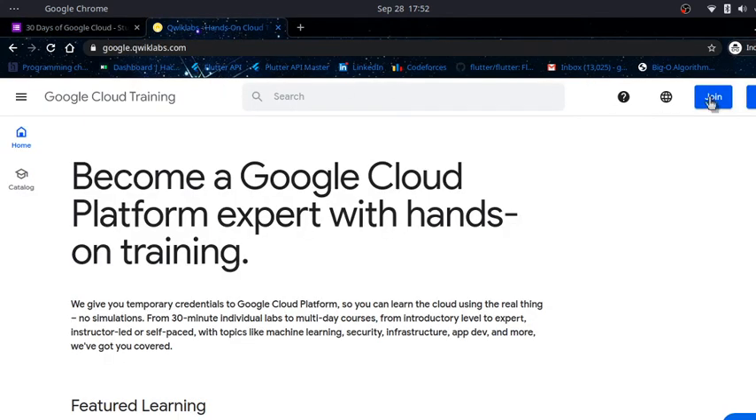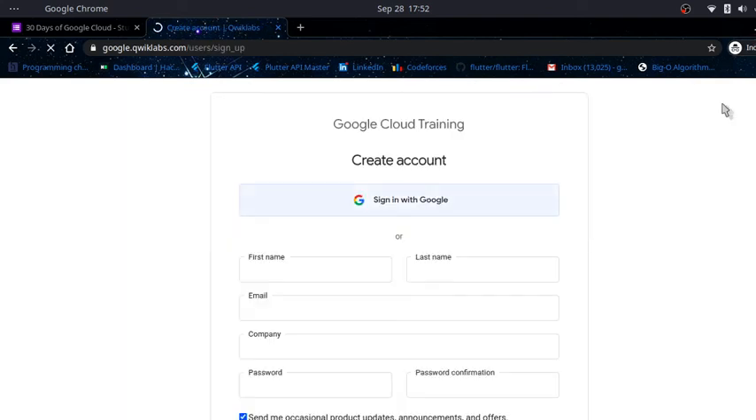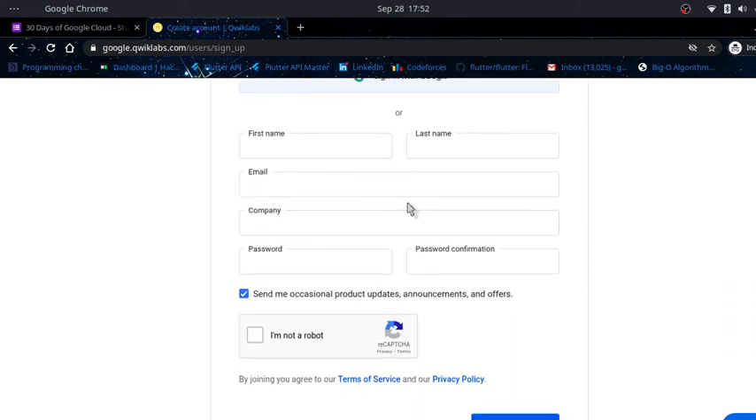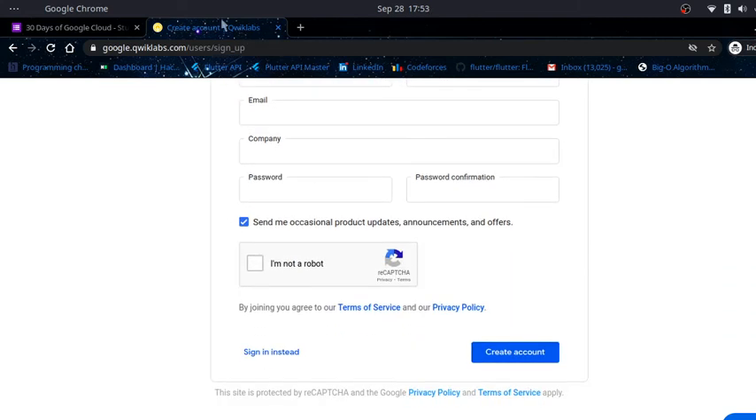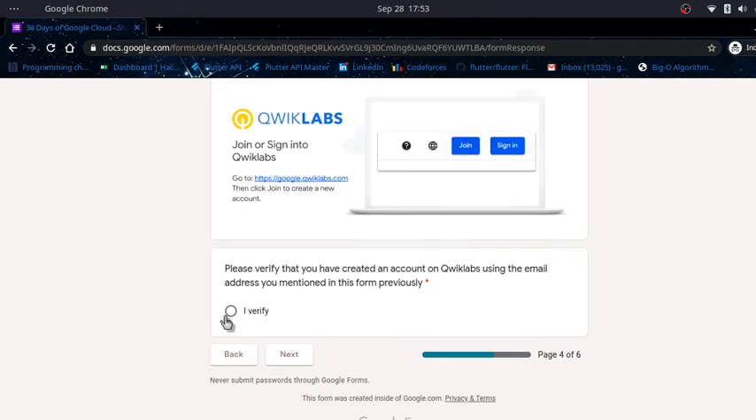There comes a join button and a sign in button. For those who don't have a Quick Labs account, please click the join button, and click on sign in with Google if you want to sign in with Google, or create your account. When you create your account, verify that you have created it using the email you have mentioned. Please remember, the Quick Labs account you create should have the same email you are registering with for the program. That's how we will track your progress.